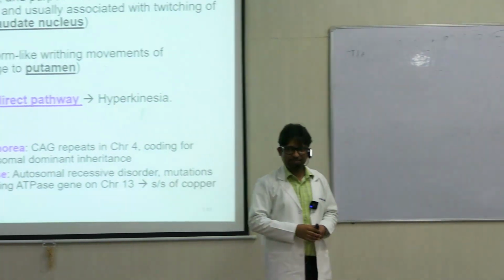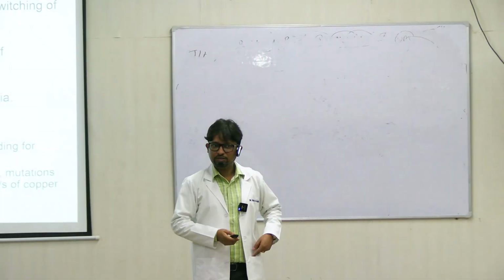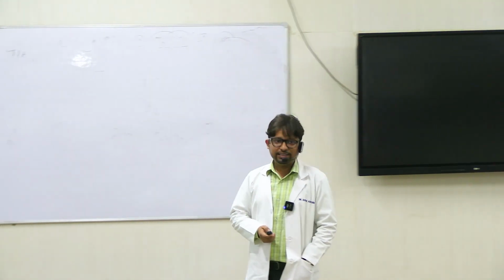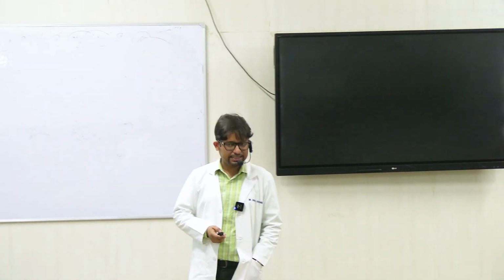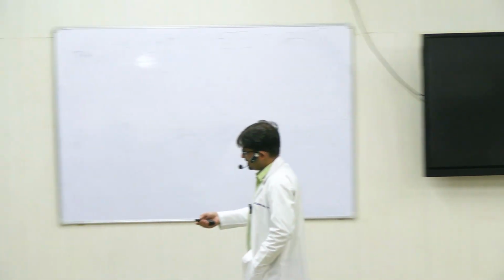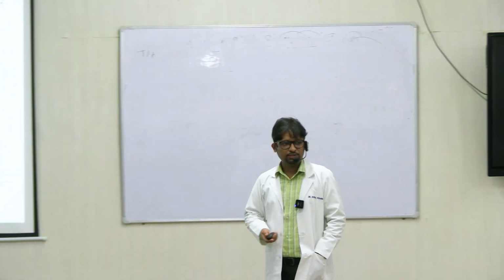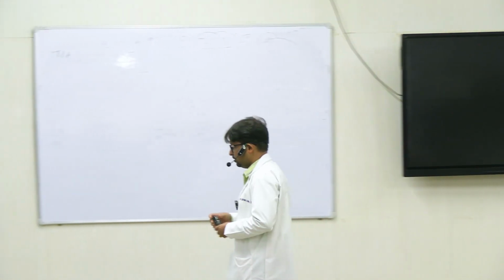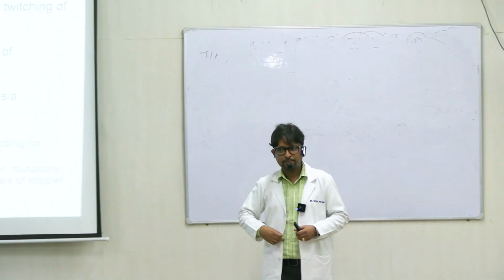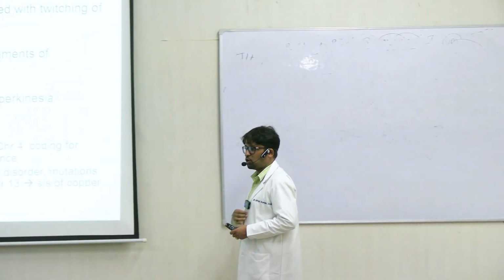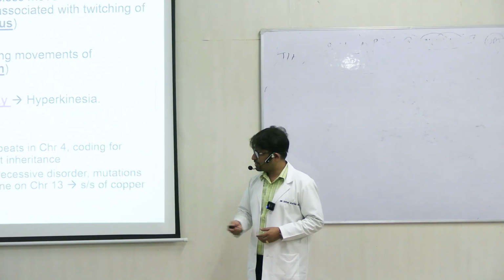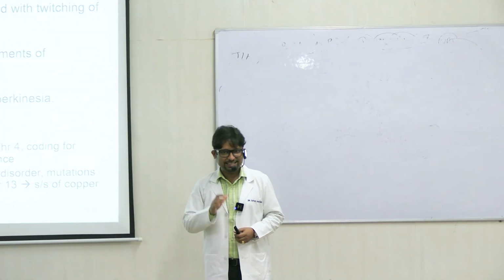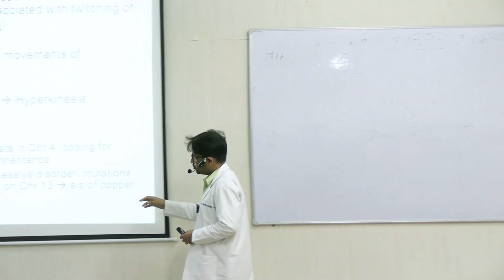So once this mutation develops, it is inherited in the autosomal dominant pattern. So Huntingtin protein gets mutated, leading to a form of chorea we call Huntington's chorea. Wilson's disease, you might have read about this in biochemistry also, in copper metabolism, right? What happens in Wilson's disease is there is copper toxicity, right? And this happens because there is a mutation in the copper transporting ATPase gene, situated in chromosome 30.